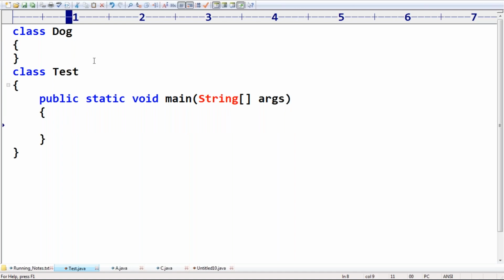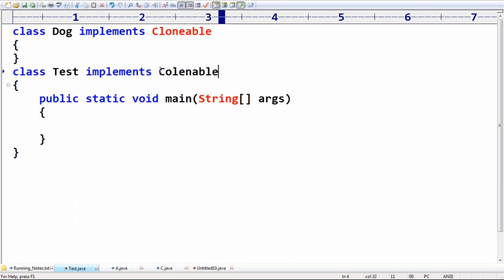Now I'm taking class Dog implements Cloneable, because I want to create a cloned object for the dog. And class Test implements Cloneable.